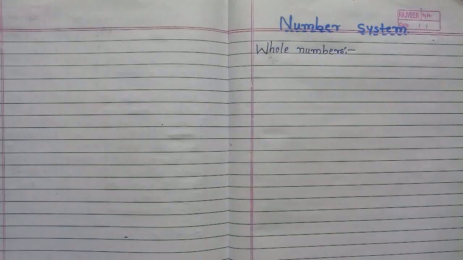Now we are studying numbers, the different types of numbers. The first type of number is whole numbers. Whole numbers means the numbers which start from 0 and contain infinite numbers.